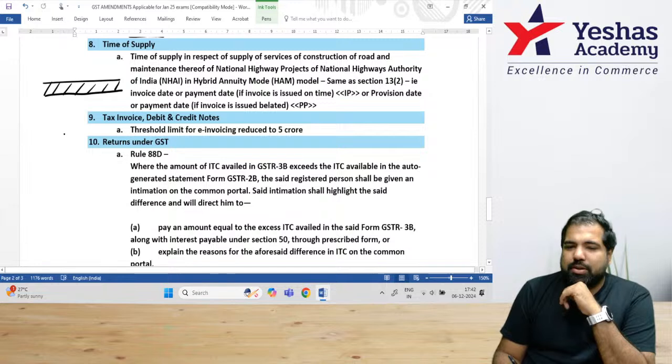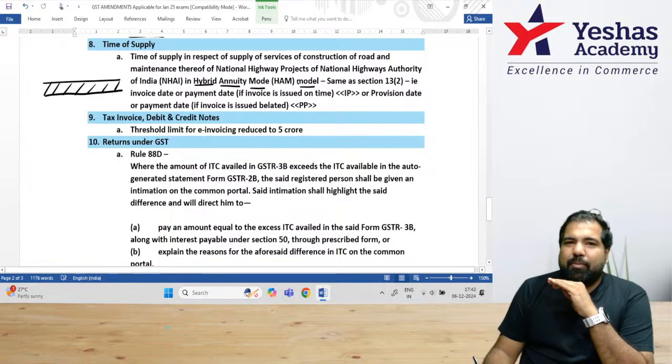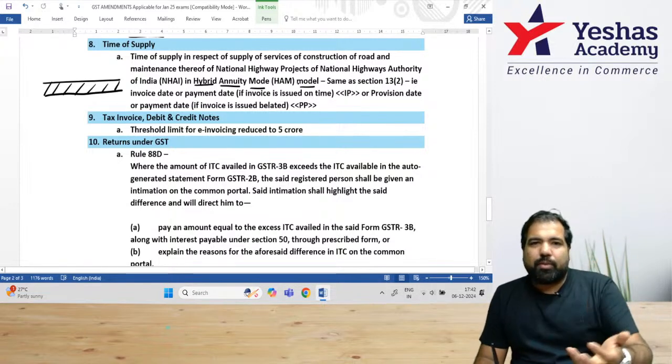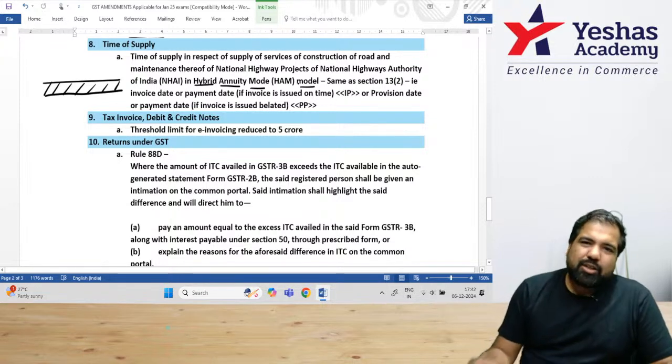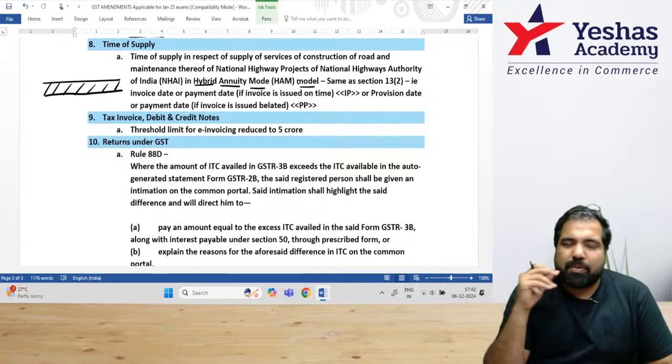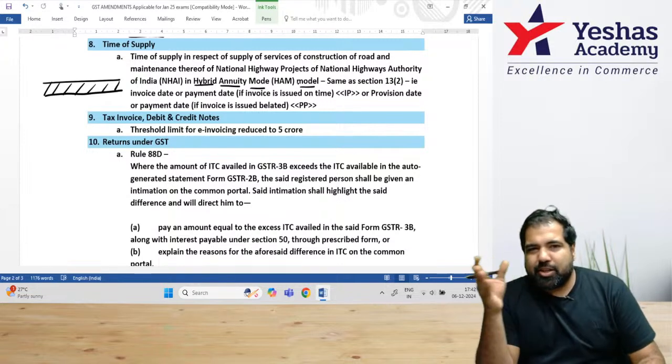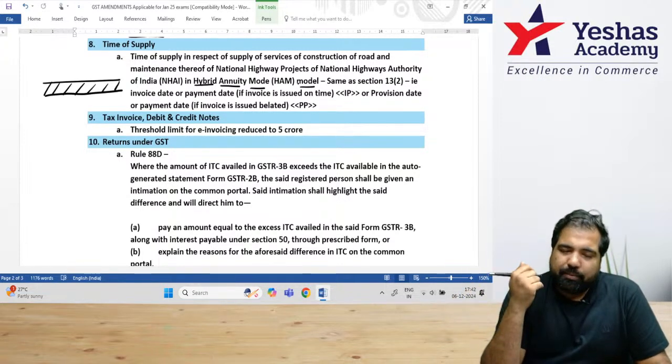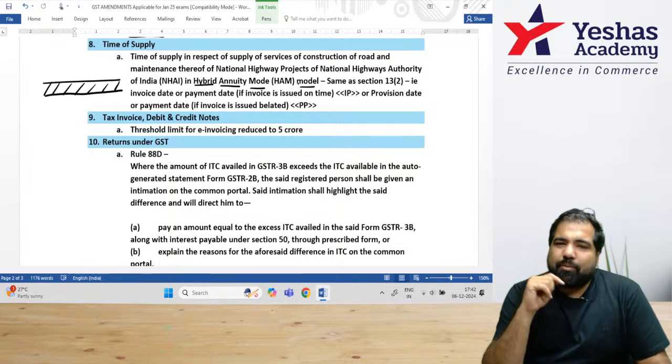It's an ongoing process. And these kind of models are called hybrid annuity model, basically whereby as per your completion of work, you start getting the payments. It's not a small piece of work, it's a continuous piece of work that happens. And at certain stages, you raise an invoice and you get the money. Now, what will be the time of supply in this case?